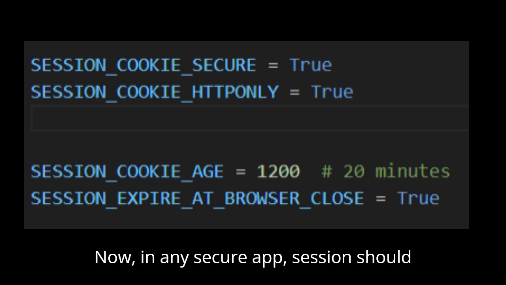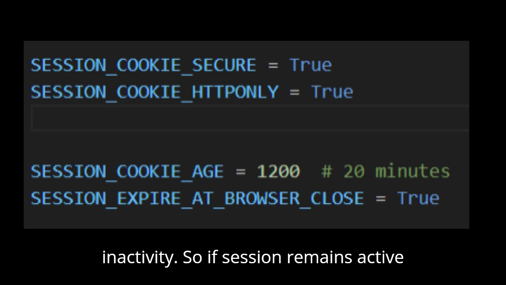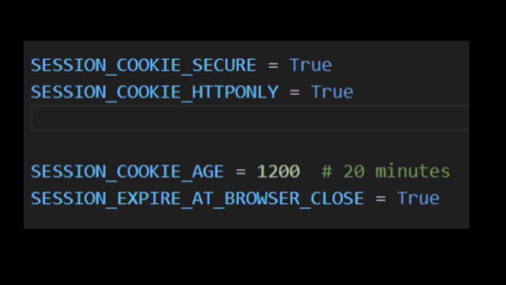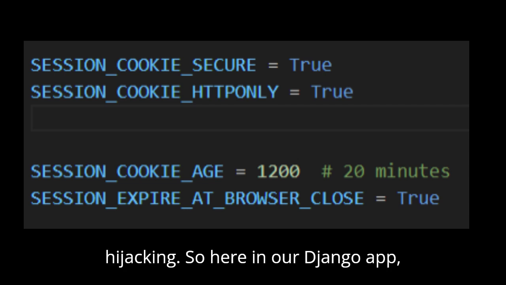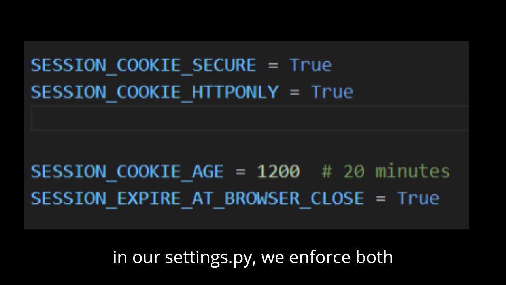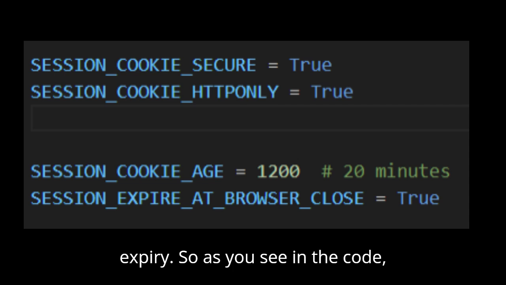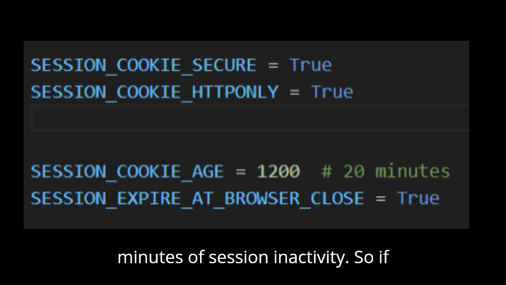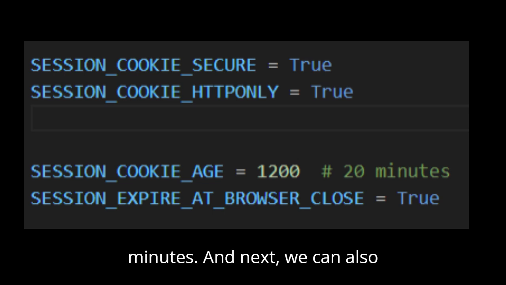Now, in any secure app, a session should expire automatically after a period of inactivity. If a session remains active forever, even if the user is idle, it becomes an easy target for session hijacking. Here in our Django app, in our settings.py, we enforce both inactivity timeout and browser close expiry. As you see in the code, sessions automatically expire after 20 minutes of inactivity. So if someone walks away from their device, they'll be logged out soon after 20 minutes.